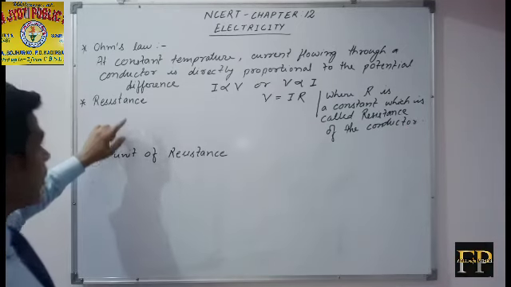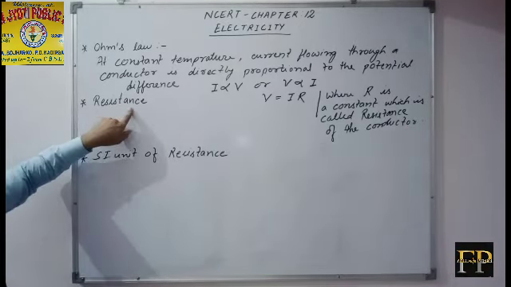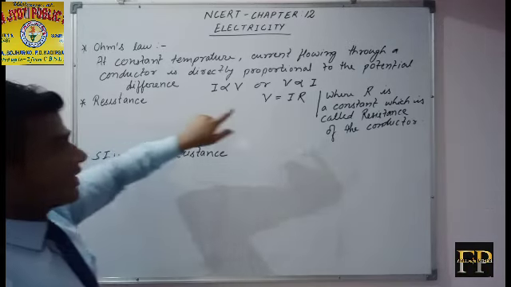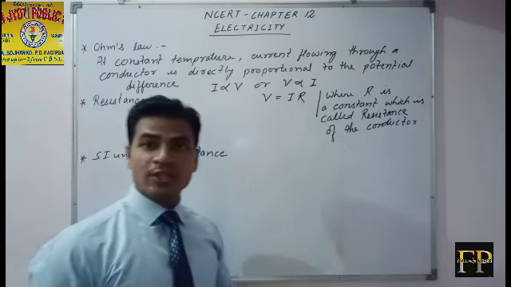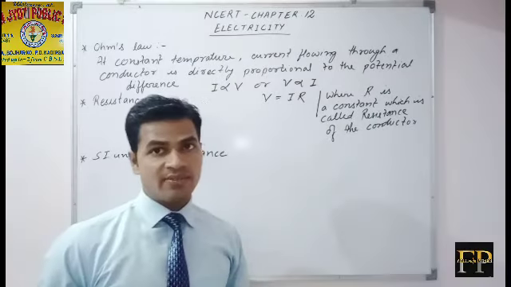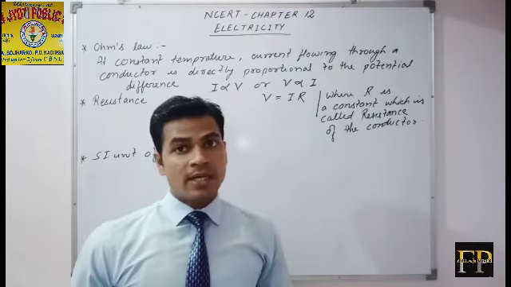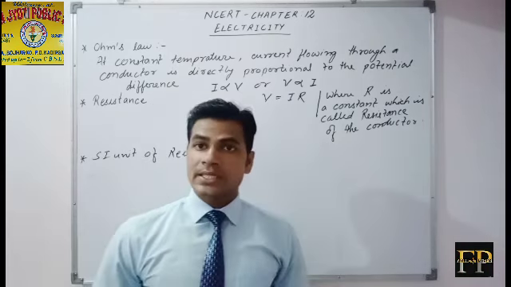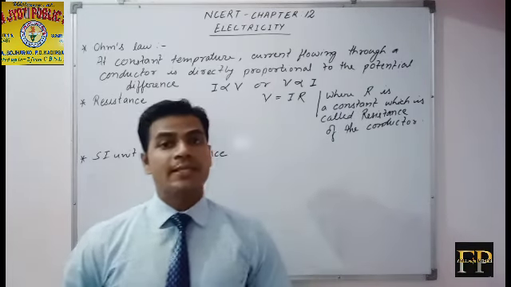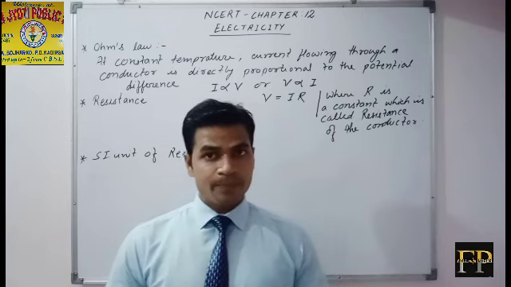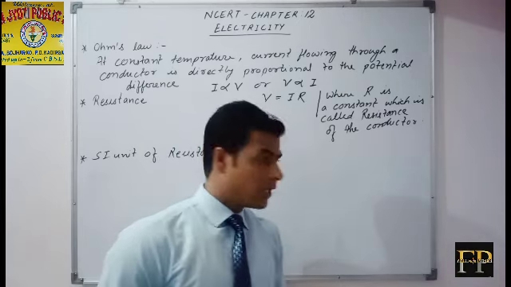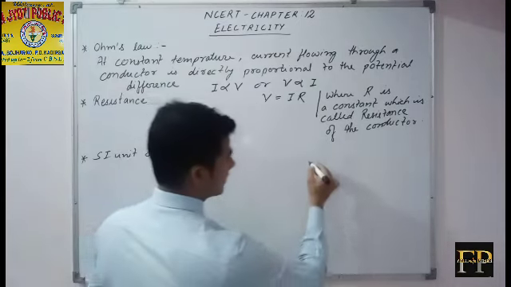Now we will discuss resistance. Students, resistance is actually the obstruction in the flow of current. Now we will know what is the cause of the obstruction in the flow of current through a conductor. Students, let us know it very carefully.